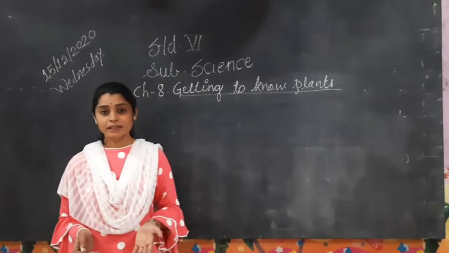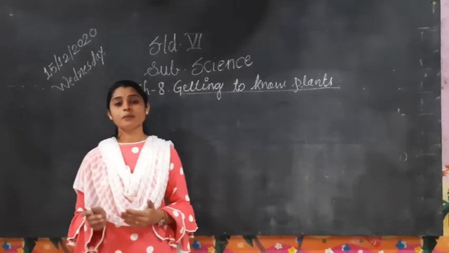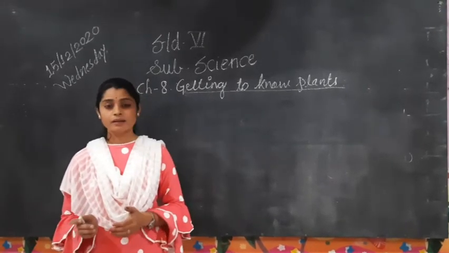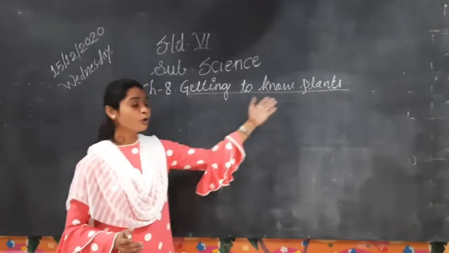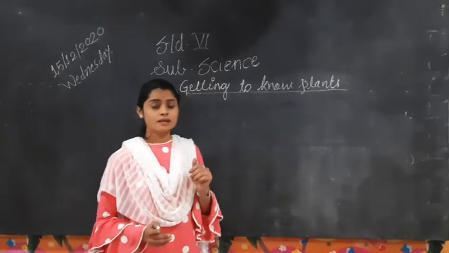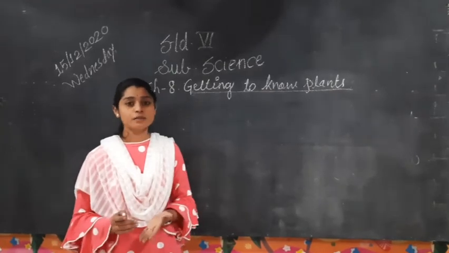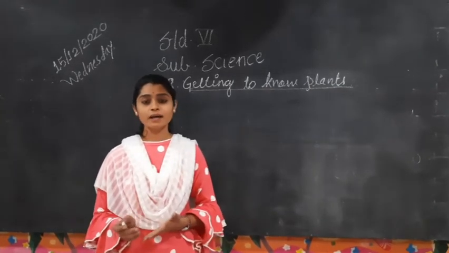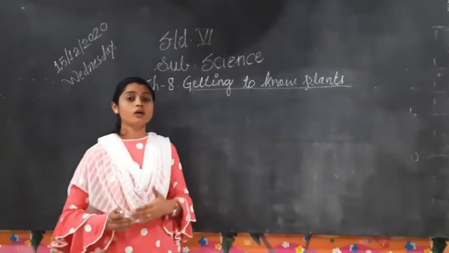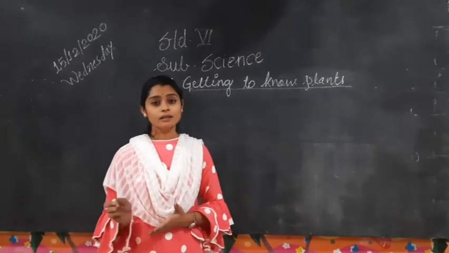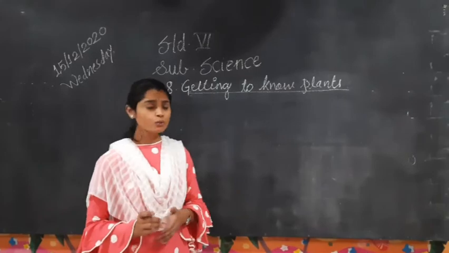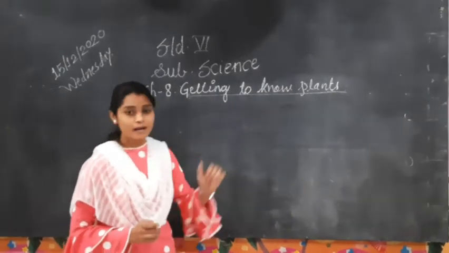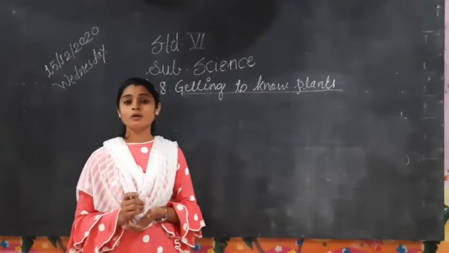In the last period, we completed the chapter Changes Around Us. In this period, we are going to start a new chapter, Getting to Know Plants. In the last chapter, we saw that the blooming of a flower or the growth of a plant are all natural changes. So what are the plants occurring around us?